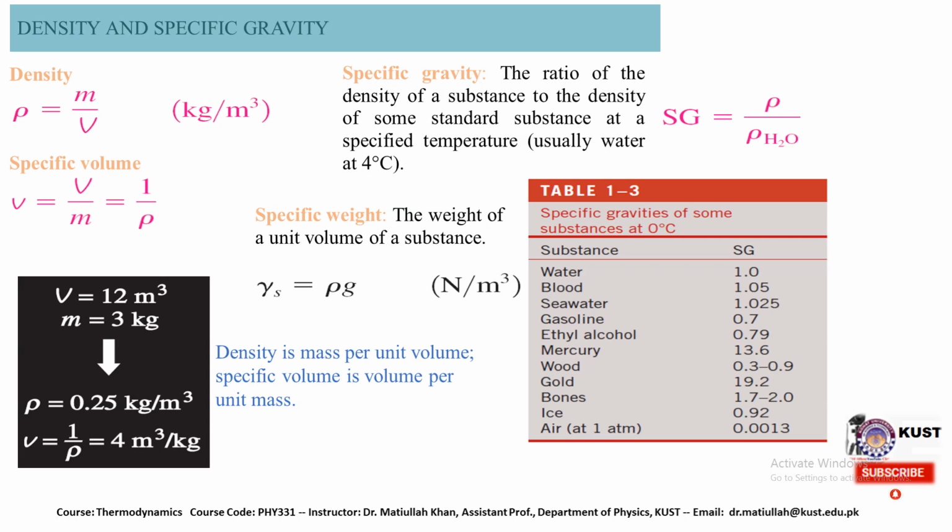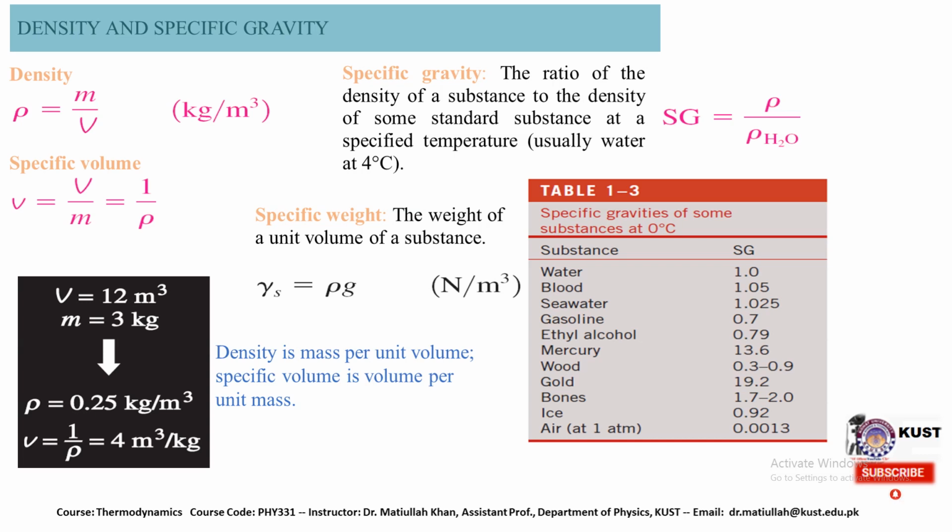Density is the mass per unit volume, and it is expressed in the unit of kilogram per cubic meter. Specific volume is the volume divided by mass, and that is 1 over density. Specific gravity describes the ratio of the density of a substance to the density of some standard substance at a specified temperature. Usually we consider water at 4 degrees centigrade.